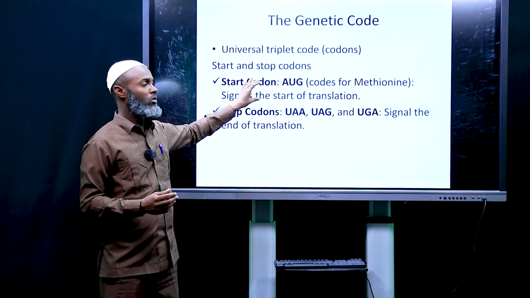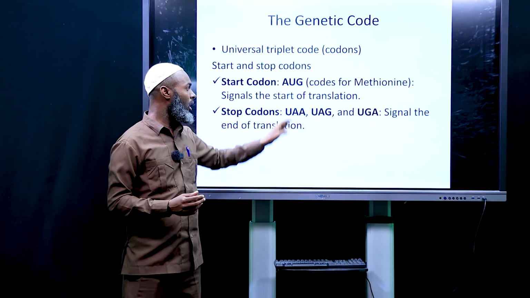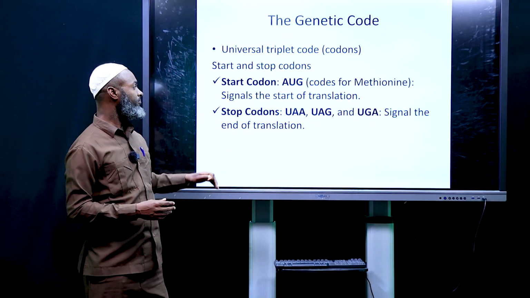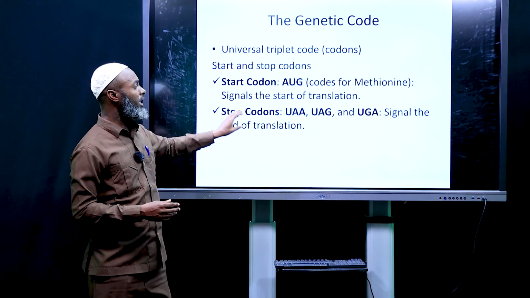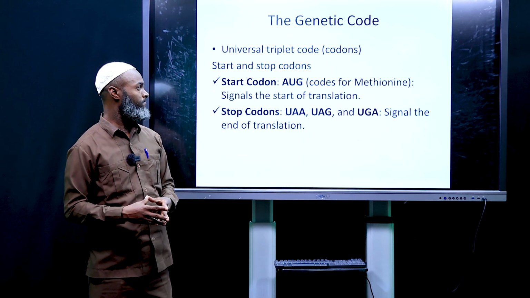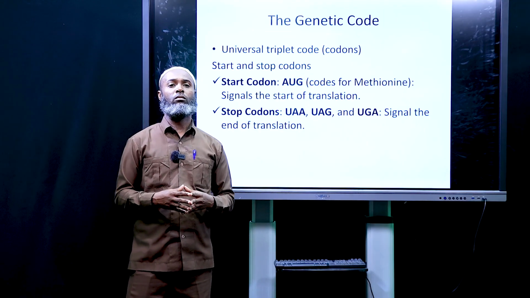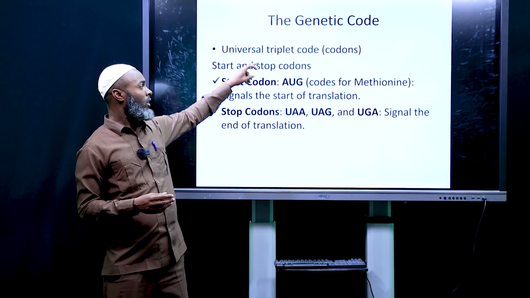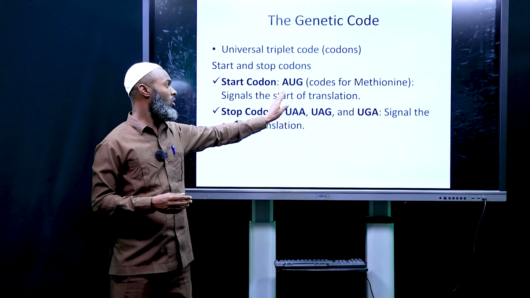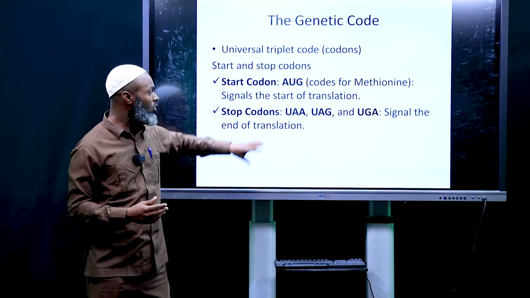One is the starter codon. Adenine, uracil, guanine codes for methionine. This is the signal for the start of translation during translation. This is the starter codon. Adenine, uracil, guanine, which is found in the messenger RNA, is a starter codon.